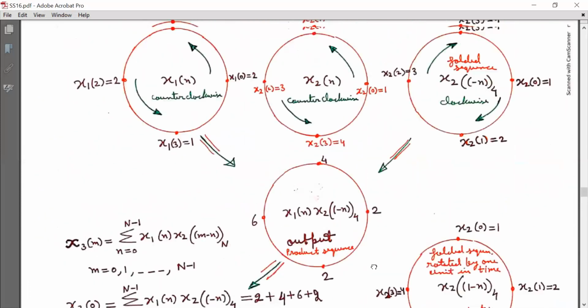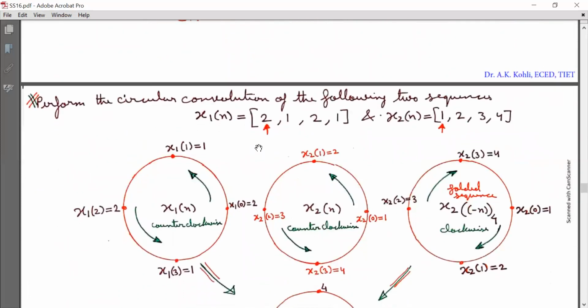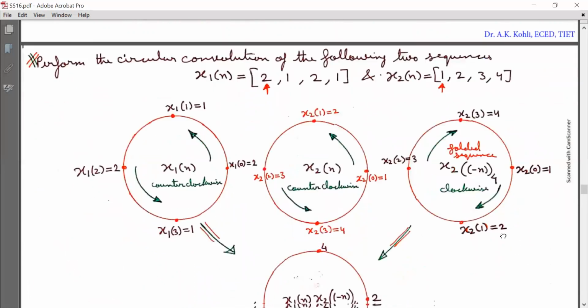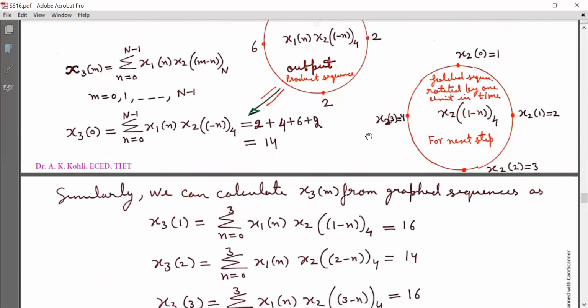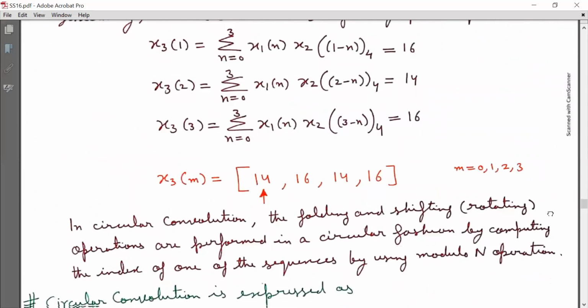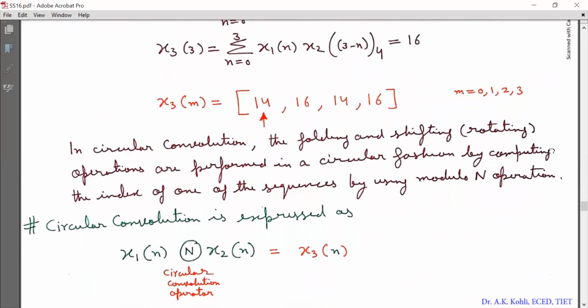Here, to perform circular convolution between two sequences, that is x1(n) and x2(n), the lengths of the two sequences must be equal. So here capital N is equal to 4. We will discuss circular convolution, its properties and its derivation in detail when we do the DFT, that is the discrete Fourier transform.